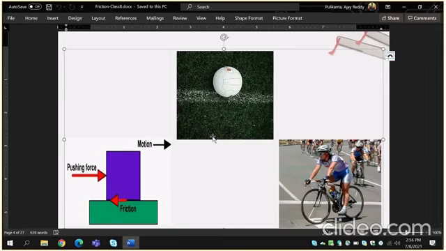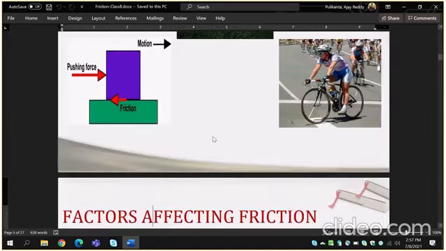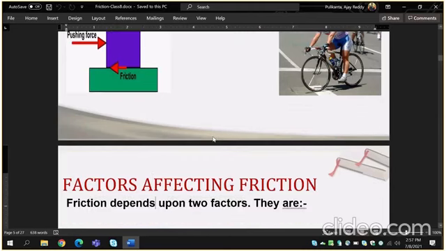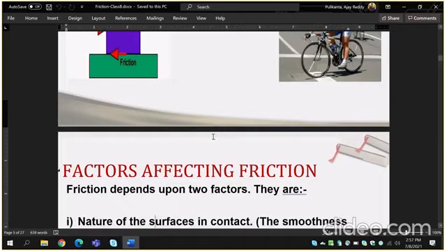The object applied pushing force, motion of the direction, and the object direction of the friction. Students, observe the diagram.